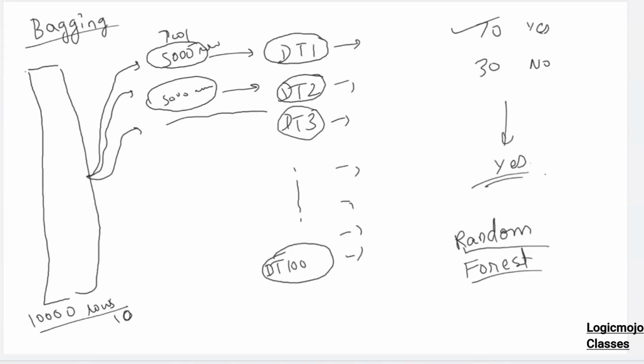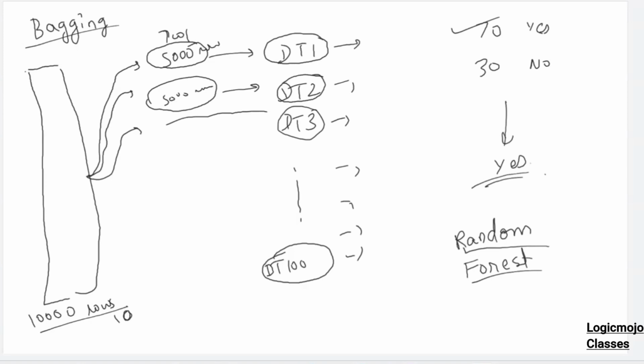So since all of these trees are independent, what can you do? What can you think of to make it fast? Since all of them are independent, we can easily parallelize these. We can just train all of these 100 trees parallelly. Not 100, but let's say maximum workers, we can say 10. So each worker is training a decision tree. We can do it internally.